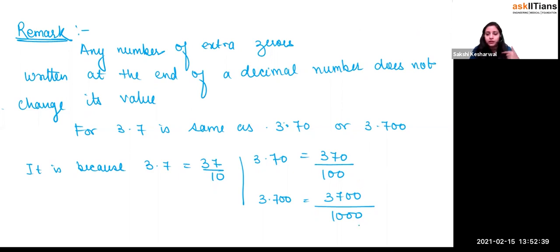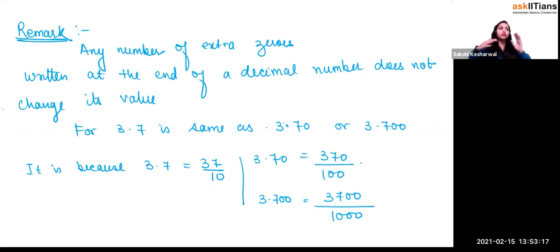Multiply numerator and denominator. So what happens if you just think in your head: if you have some stuff divided into 10 parts, and you have taken 7 parts of it, that is 7 by 10, right? Now you divided the same stuff into 100 equal parts and took 70 parts of it. So you still have taken the seventh tenth part of your whole thing. Now you divided the same stuff into 1,000 equal parts and took 700 parts of it. So this is again the same 7 by 10 part that you have taken.